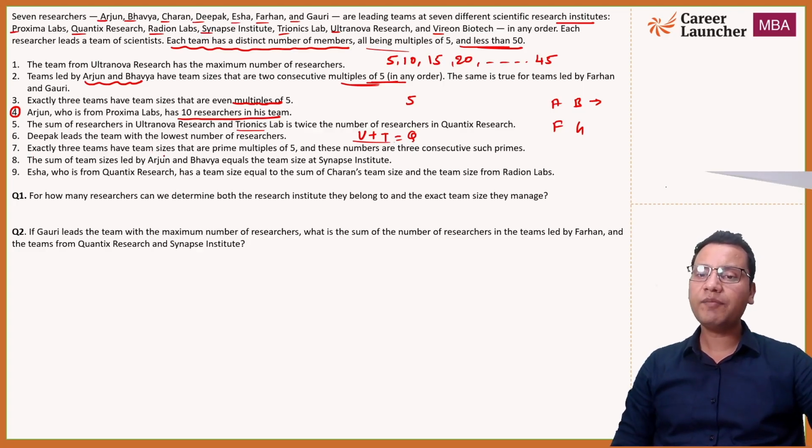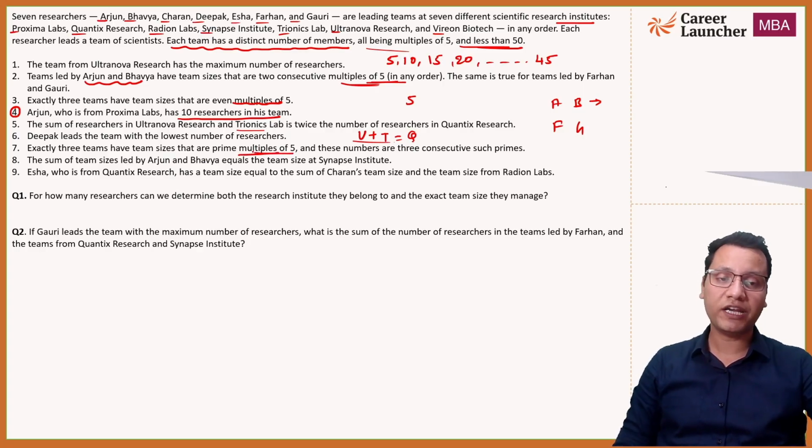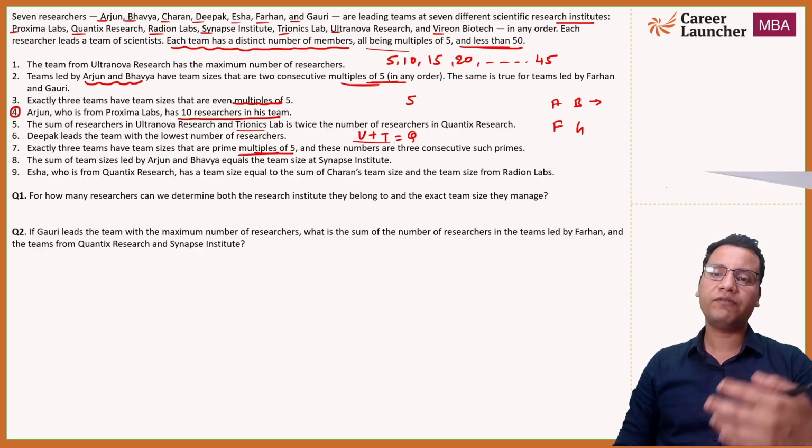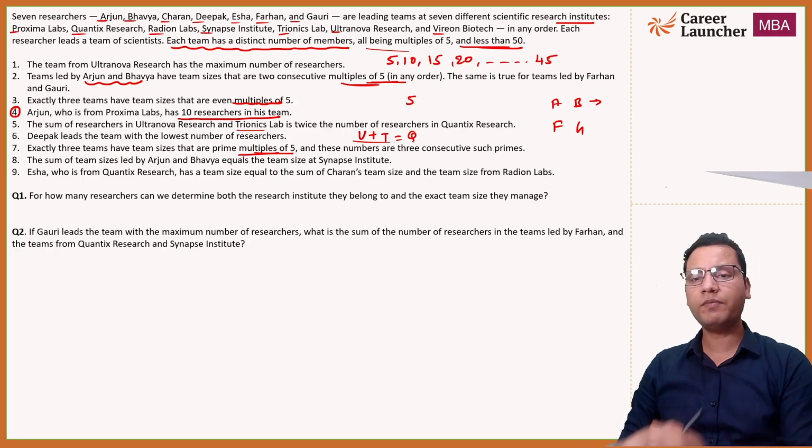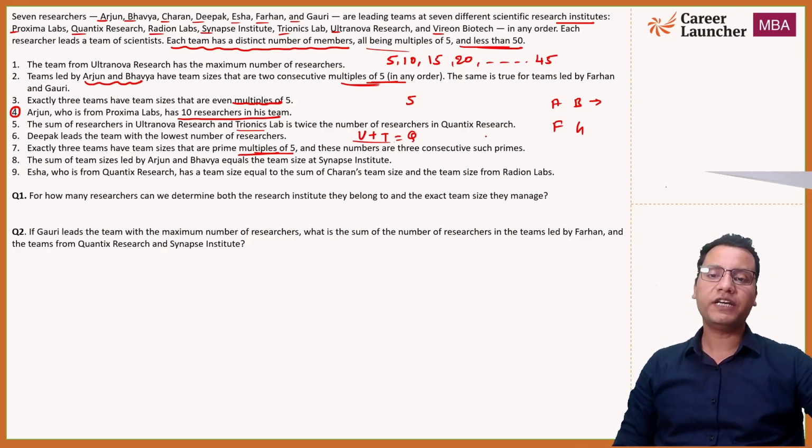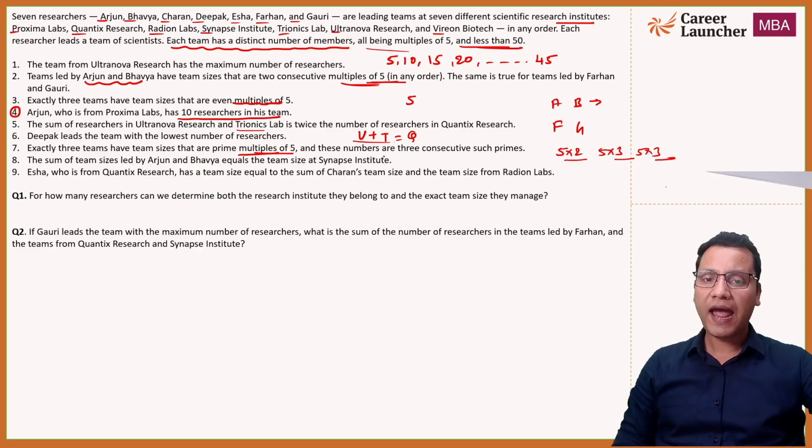Seventh, exactly 3 teams have team sizes which are prime multiples of 5. Now again, prime multiple of 5. We have seen multiples of 5, then even multiples of 5, odd multiples of 5, and now it is prime multiple of 5. So this is basically prime number into 5. The first prime multiples of 5 will be 5 into 2, then 5 into 3, then 5 into 5. So 5 into prime numbers, right? And they are 3 consecutive such primes. Okay, now let's see the next statement.